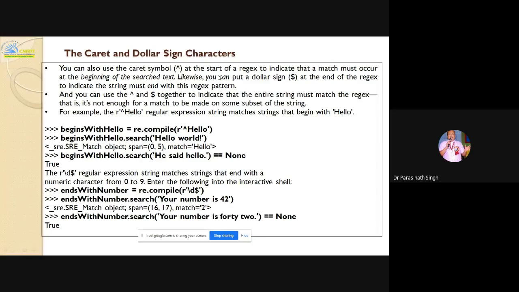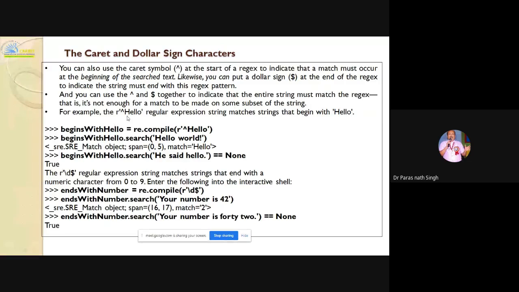Likewise, we can put a dollar sign at the end, so the regular expression must end with the regex pattern: caret for beginning, dollar for ending. You can use the caret and dollar together to indicate that the entire string must match the regular expression. It is not enough for a match to be made on only a subset of a string.